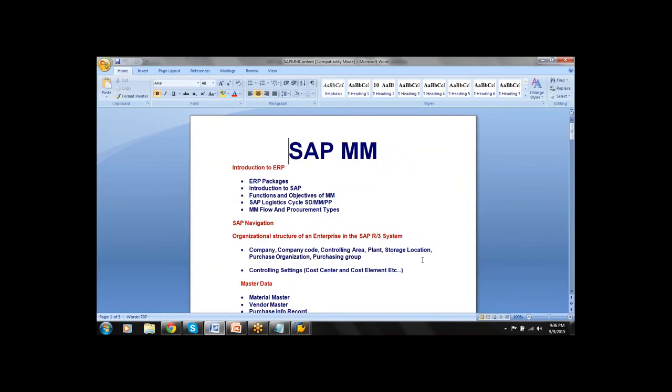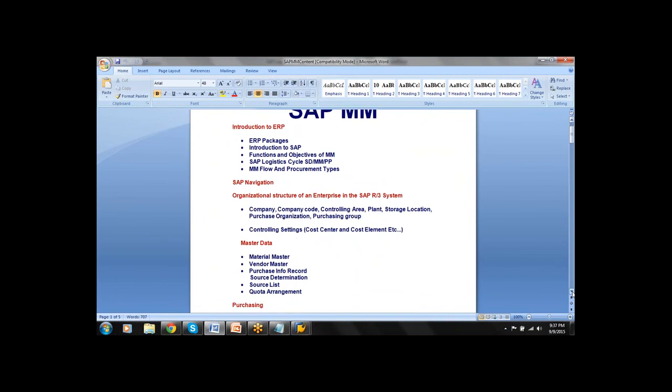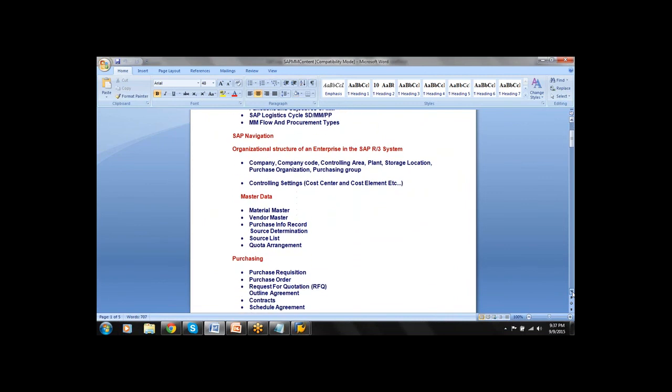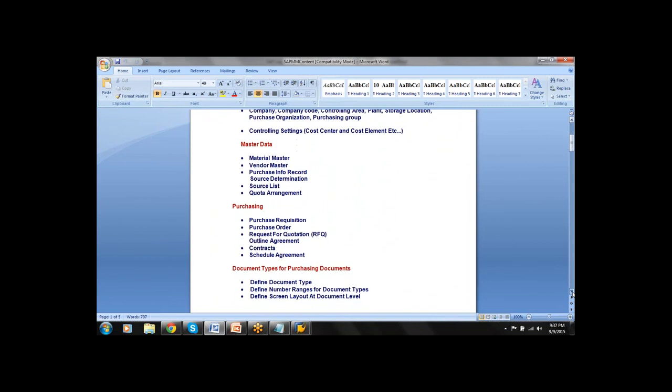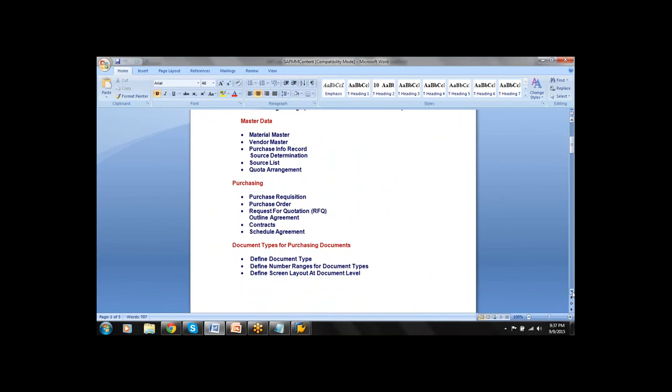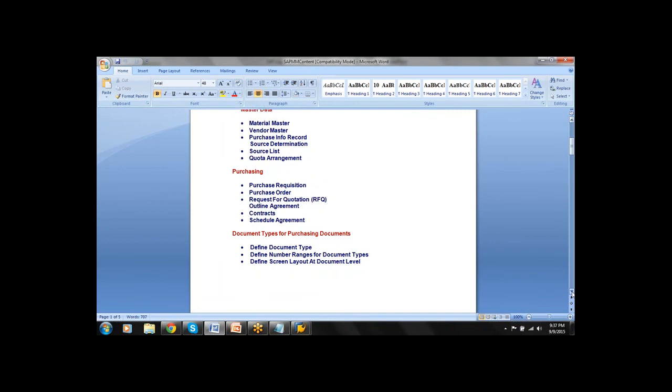What is the course content? What are we going to discuss in our training program? I will just go through it. Introduction to ERP, that we have seen. Next is organization structure; the creation of organization structure will be the first topic. Next, we will discuss the master data. What are the master data involved in SAP MM? Material master, vendor master, purchasing info record, source list, and quota arrangement.